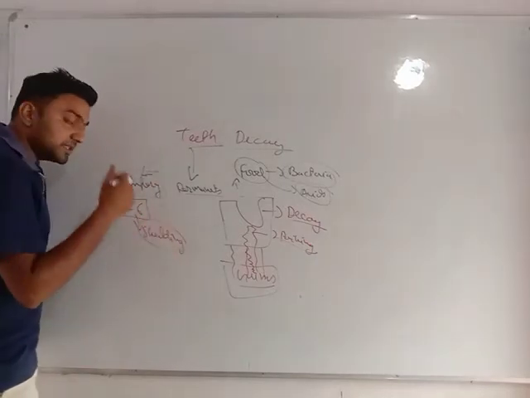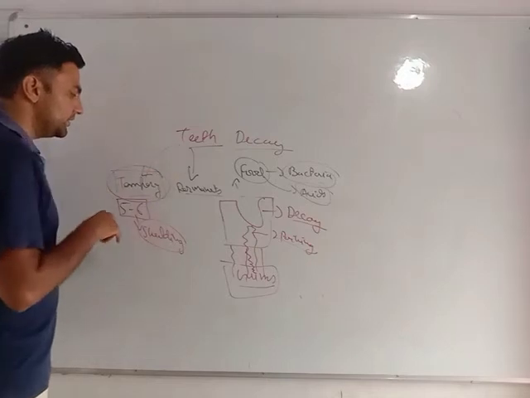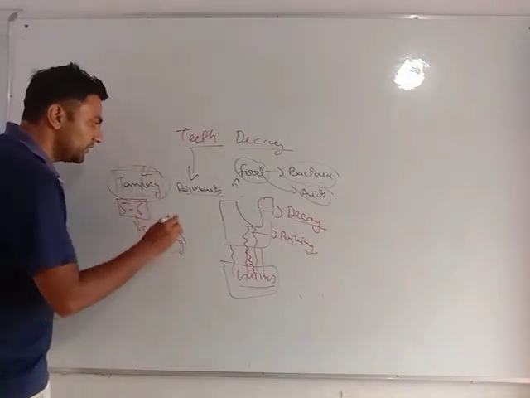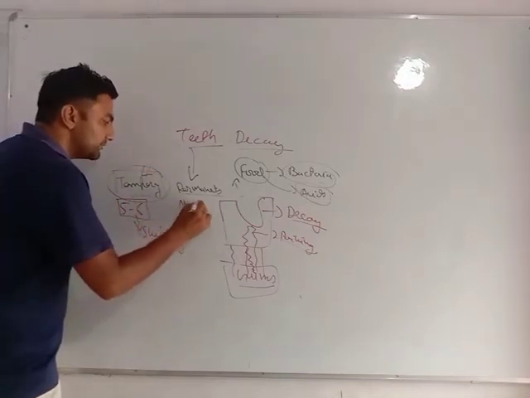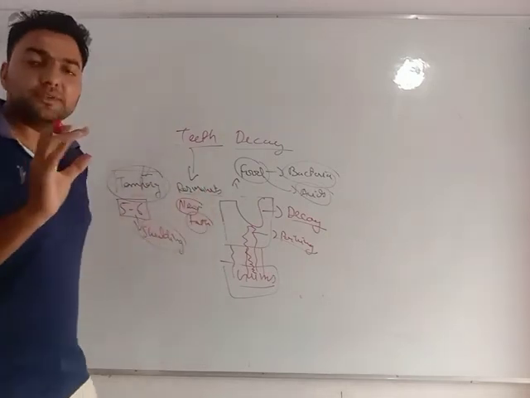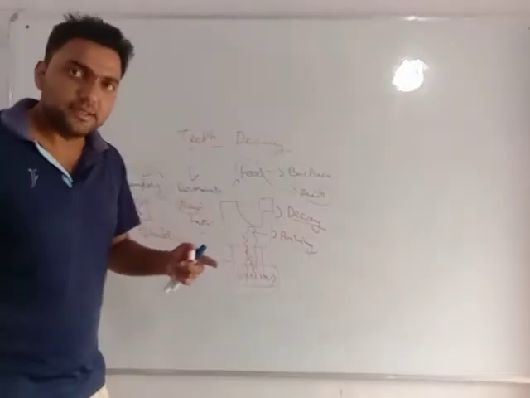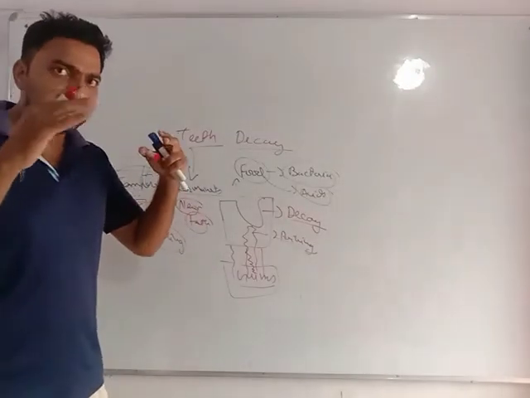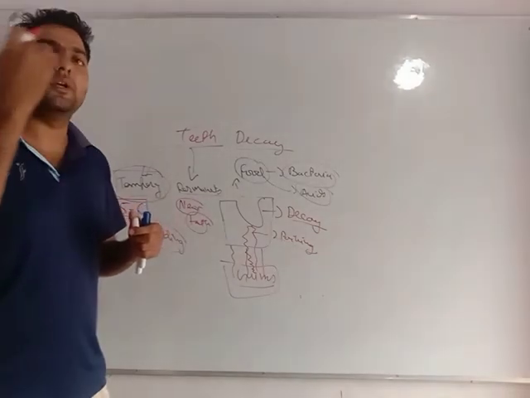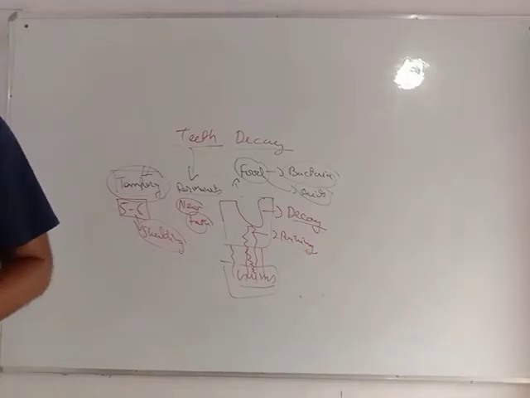The set of teeth which sheds off at age 5, 6, 7 is known as the temporary set of teeth. When the teeth shed off, a new set of teeth comes. That is known as permanent teeth. These teeth will be lifelong if he maintains them. If these teeth break, no new teeth will grow. So there are two sets of teeth, temporary and permanent.